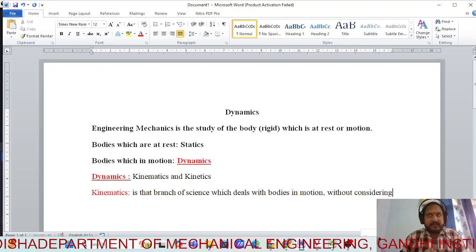Without considering the force which is responsible for the motion of the body. What do you understand by this? Without considering the force which is responsible for the motion of the body. Can anyone say what you understand by this? I'll give you an example.